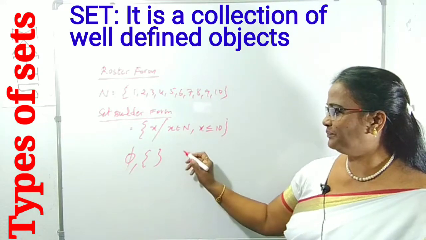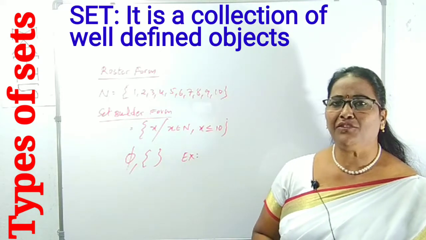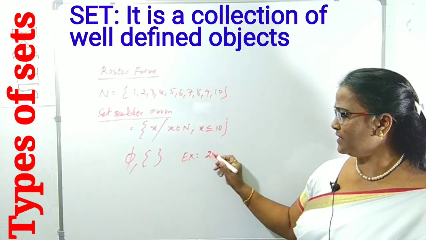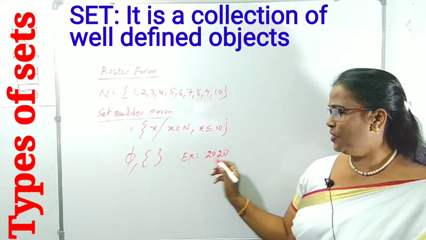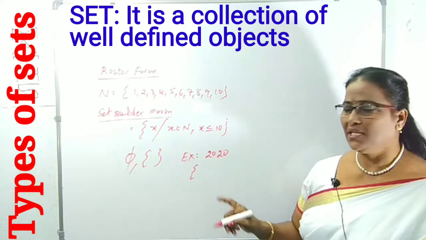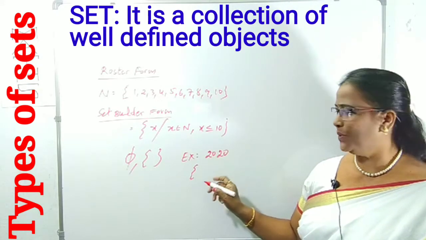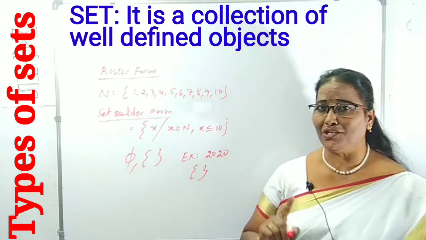For example, set of odd digits in the year 2020. In 2020, what are the digits? 2, 0, 2, 0. Is there any odd digit? No. That is called the null set. Right?